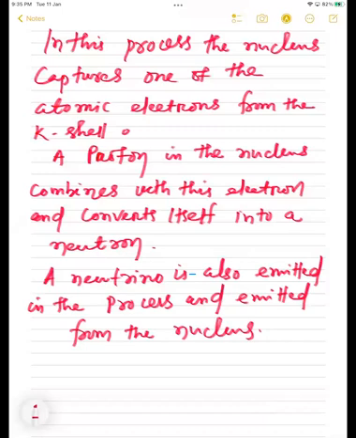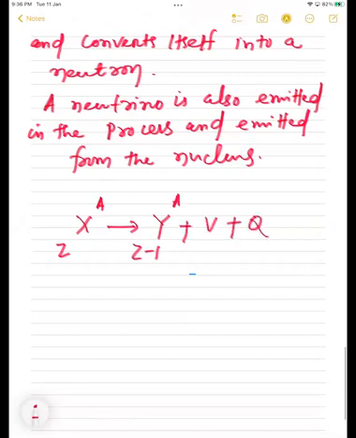That means, students, if I represent the element X with Z and A, it becomes the daughter element, Z minus 1 and A, plus neutrino plus Q value.